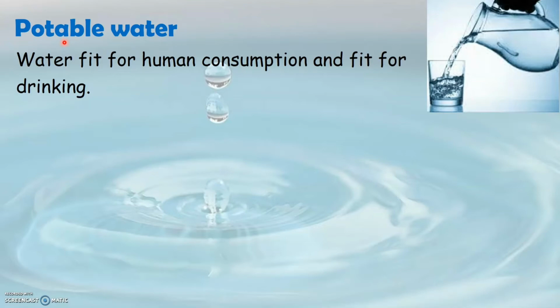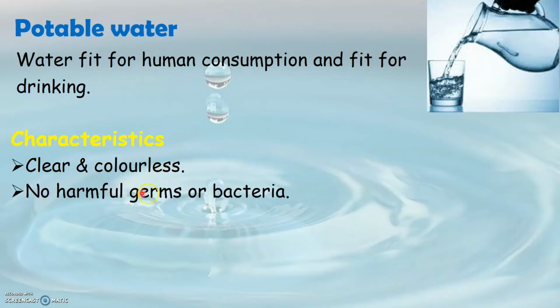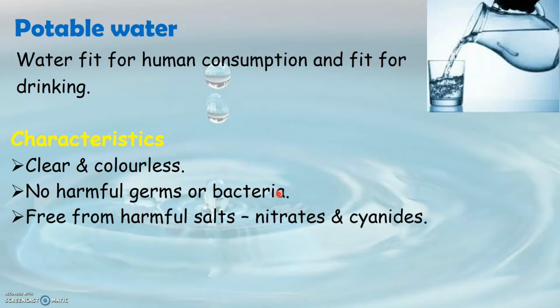So we call them as characteristics. So here we have some of the important characteristics of potable water. Some of the characteristics of potable water are: it should be clear and colorless. Potable water should not contain any harmful germs or bacteria. Potable water should be free from harmful salts like nitrates and cyanides.